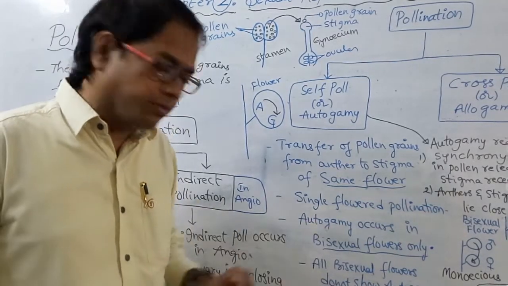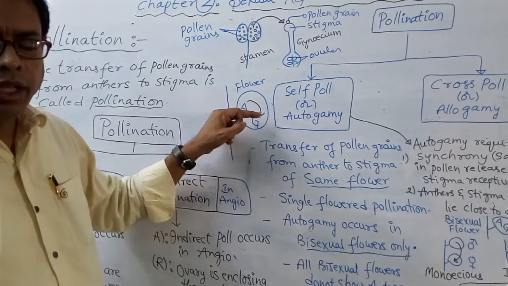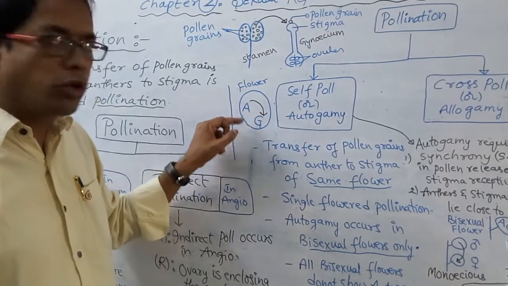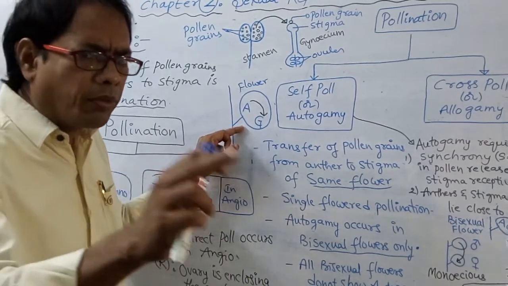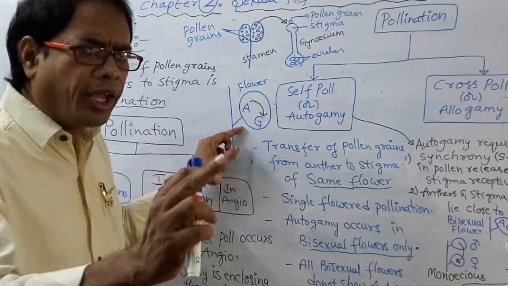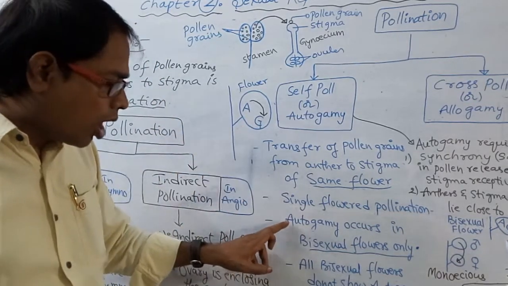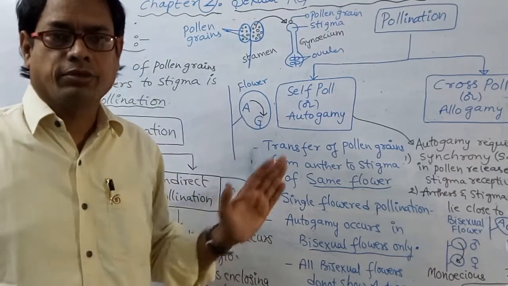Autogamy occurs in, autogamy occurring means this one: from androecium to gynoecium of the same flower. That means the flower should possess both sex organs. So those flowers should definitely be bisexual flowers. Autogamy occurs in bisexual flowers only.